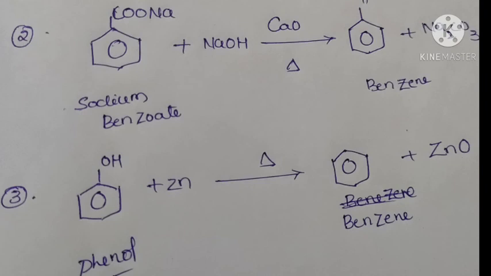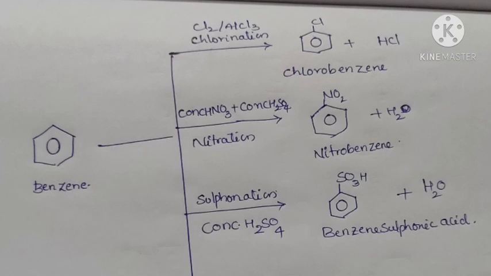And next one is properties of benzene. In properties of benzene, the first property is preparation of chlorobenzene using benzene. Benzene undergoes chlorination with chlorine in presence of anhydrous AlCl3. Anhydrous AlCl3 is a catalyst. So chlorobenzene is formed.